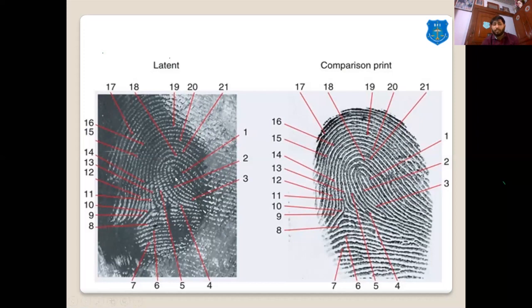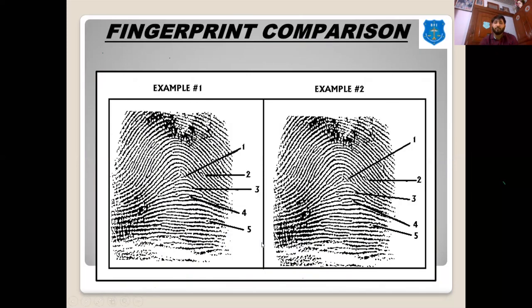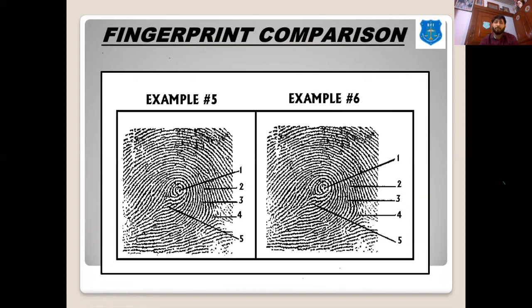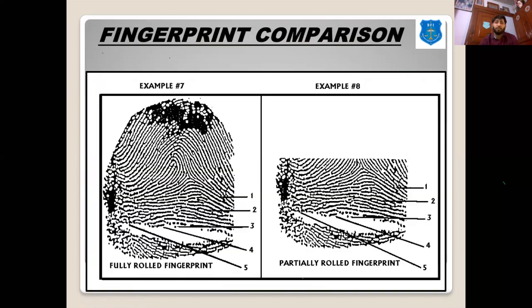If we are describing point number 2 here, with one ridge intervening from the core point, there is a bifurcation which is similarly present on the latent print also. Similarly, we have to write 8 to 10 points minimum as per the Indian rules to prove that the fingerprints belong to the same person. I think this is the comparison process, and I think you have understood it clearly.